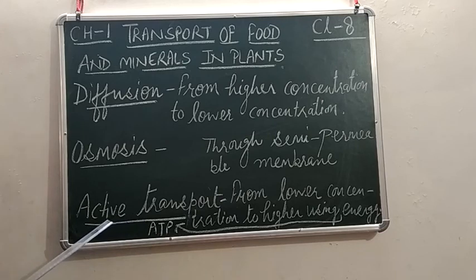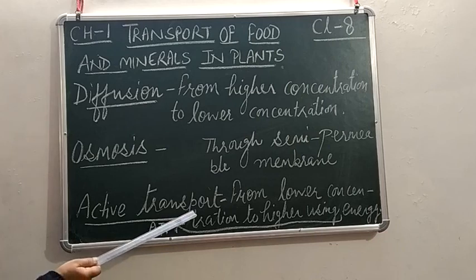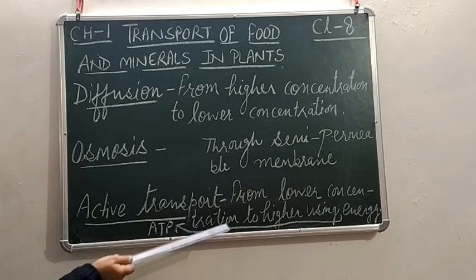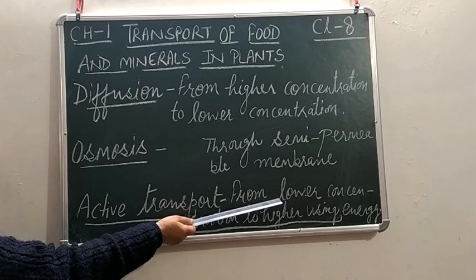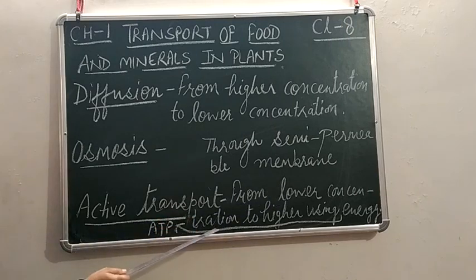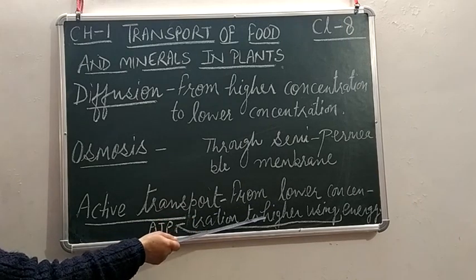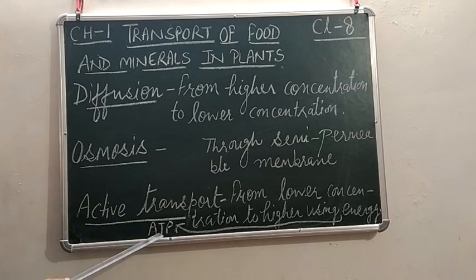So, in active transport, energy will be utilized and molecules of salts or minerals will move from lower concentration, that means from outside to inside higher concentration, utilizing energy. So these are three different types of processes of movement of molecules.